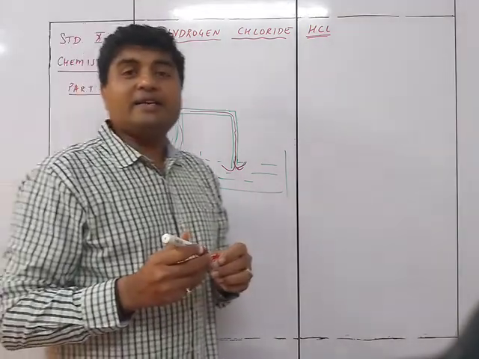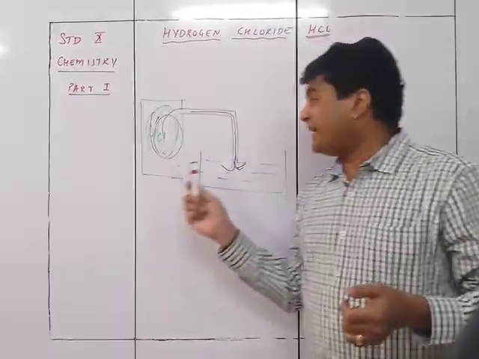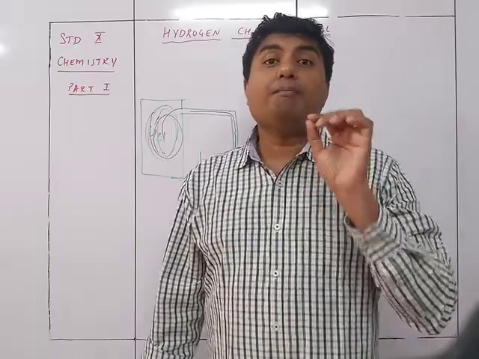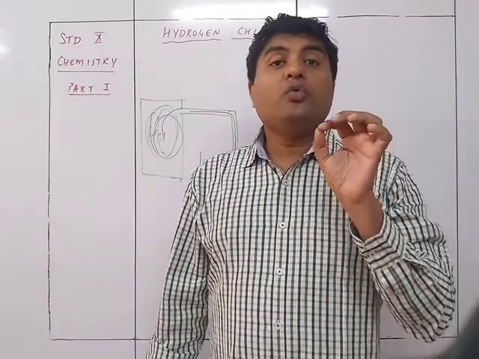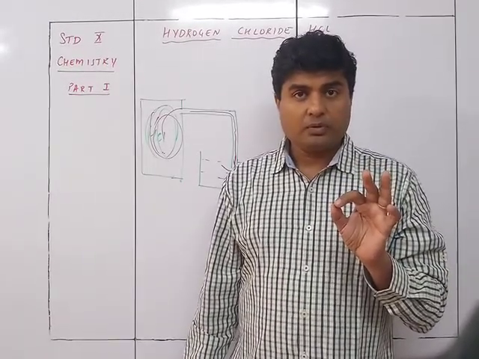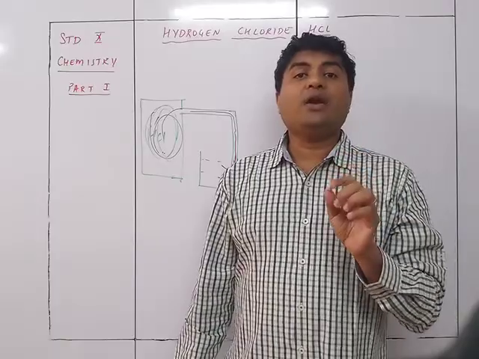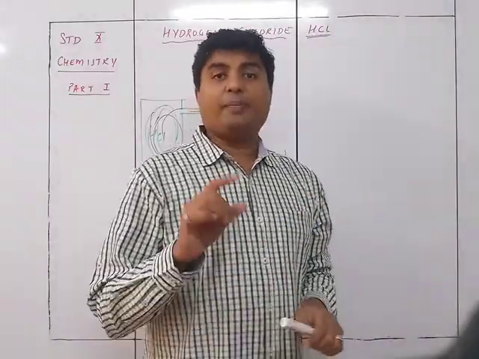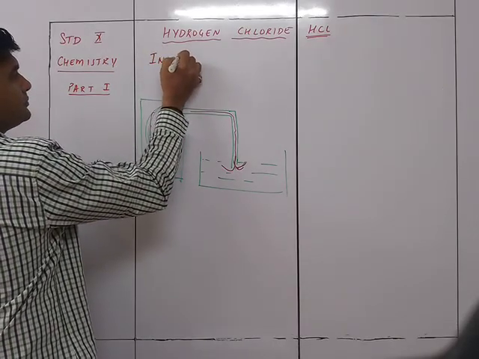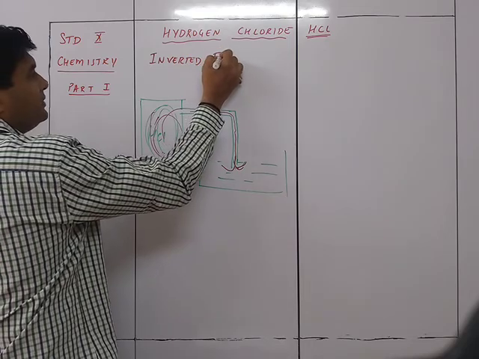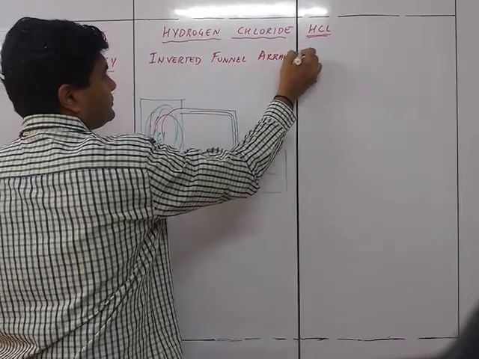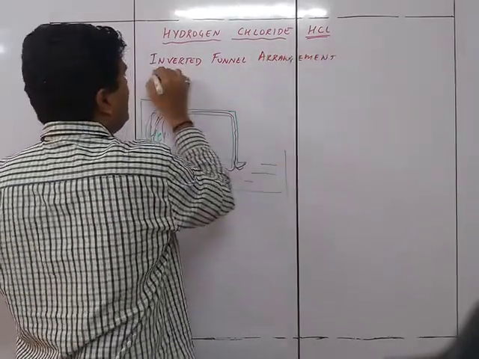So what are the conditions here? There is a huge amount of back suction. What is happening over here? There is a huge amount of back suction which is taking place. So we need to somehow avoid this back suction. So to avoid the back suction, we are using a particular method for preparation of HCl acid, and that is called the inverted funnel arrangement. So we are going to make an inverted funnel arrangement.